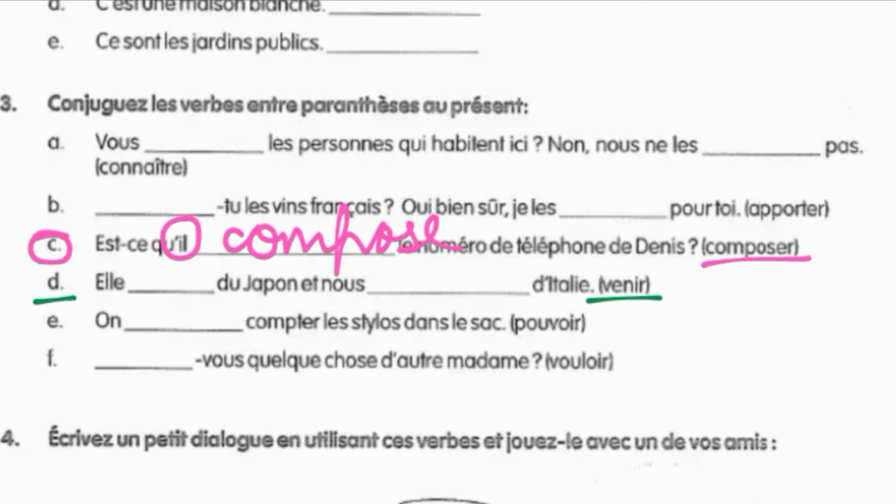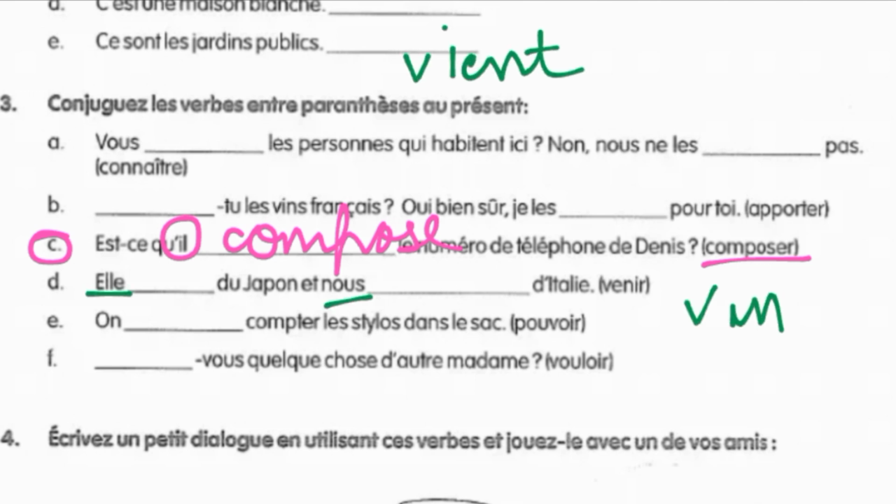Coming to the D part, in which you have to conjugate the venir verb, which is an irregular verb. Rest all these three are the irregular verbs. So with venir the conjugation of il is vient, V-I-E-N-T, and with nous the conjugation of venir verb is venons, V-E-N-O-N-S.